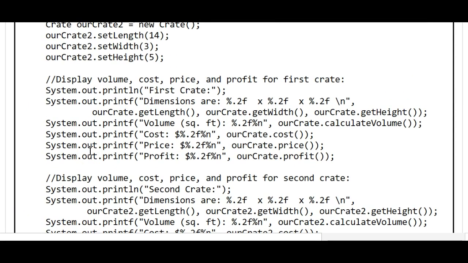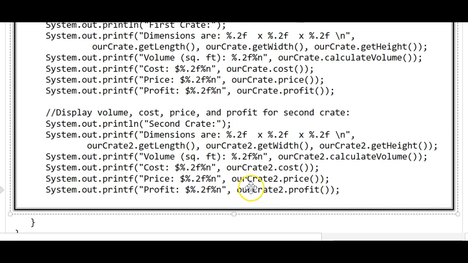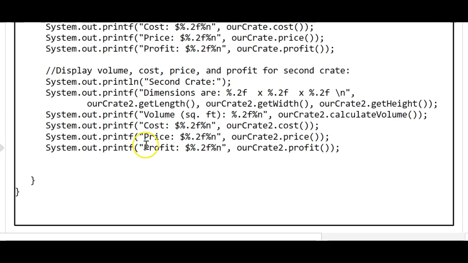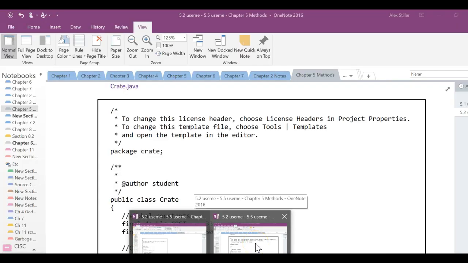Okay, so let's go ahead and run this program. So I'll copy it into NetBeans. Okay, so I just made a new project called General Crates, and let's go ahead and I'll just copy the code for the crate class.